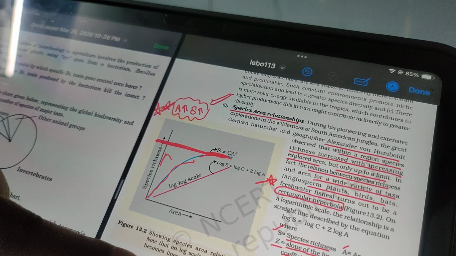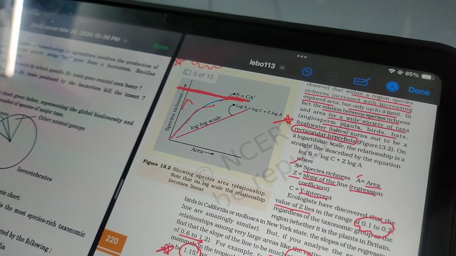The value of Z, if we take it regardless of any taxonomic group, is 0.1 to 0.2. We can observe that if we take the Z value regardless of taxonomic group, the value is 0.1 to 0.2.